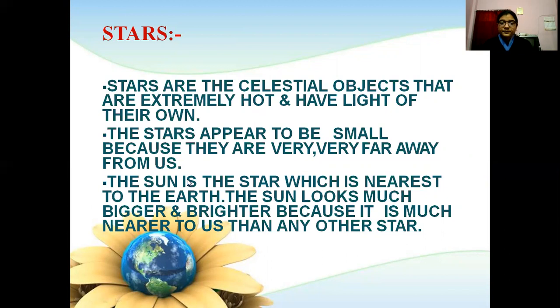The Sun is also called a star. The Sun is the star which is nearest to the Earth. It looks bigger and brighter because it is much nearer to us than any other star.